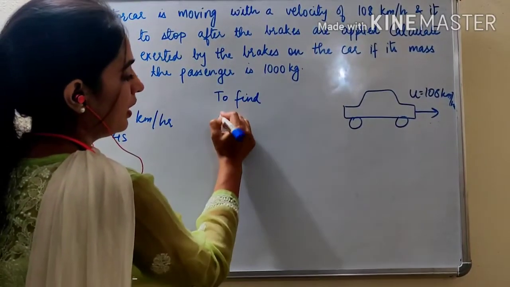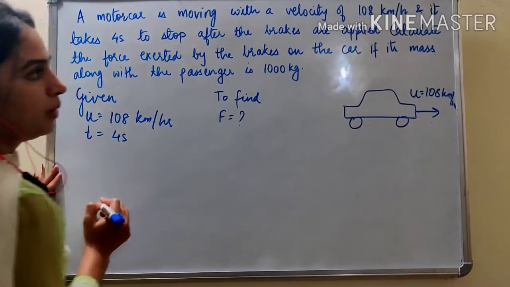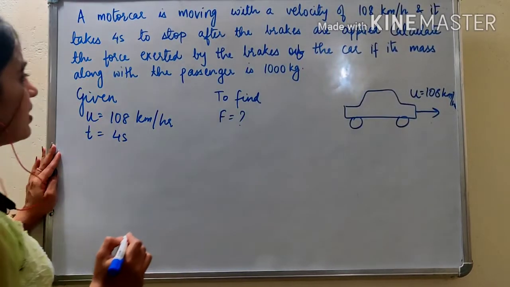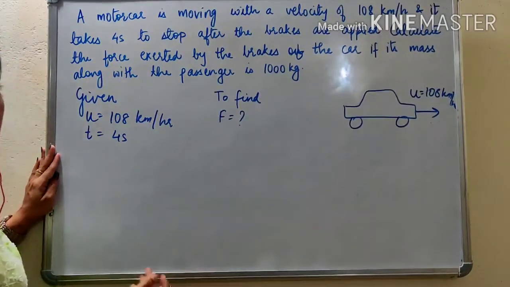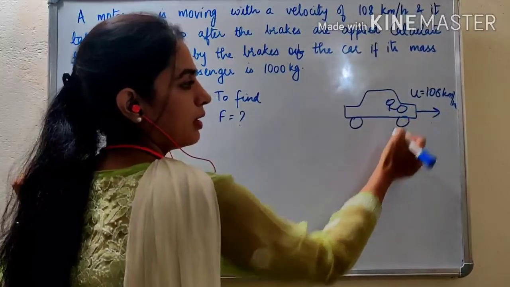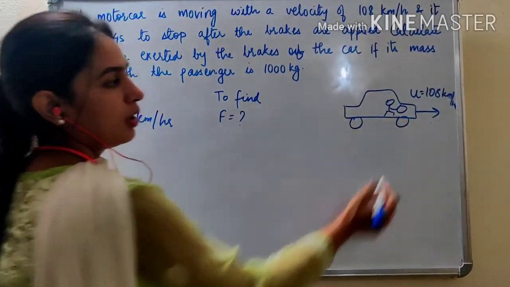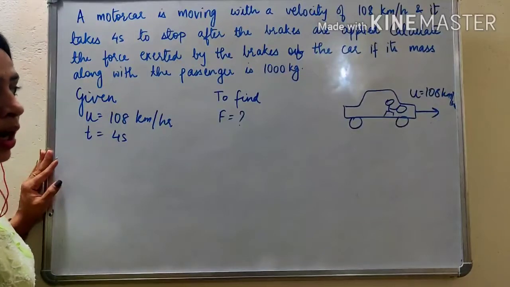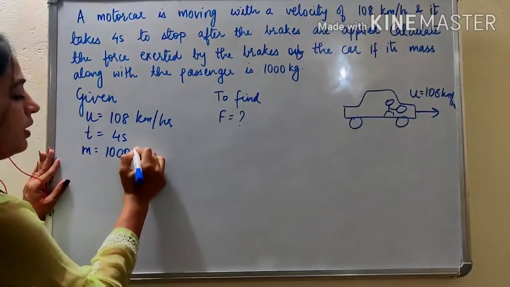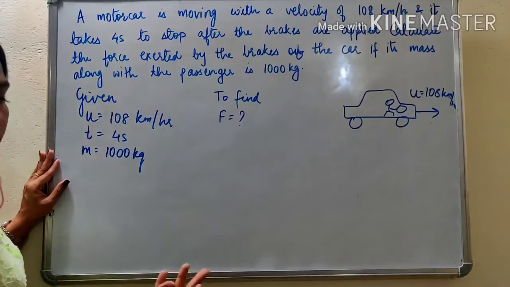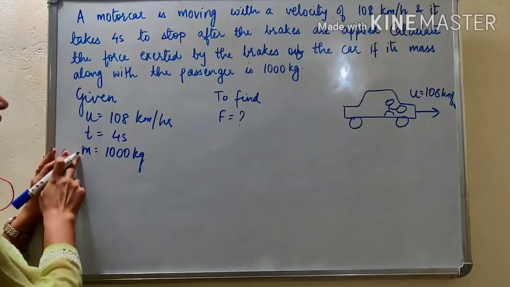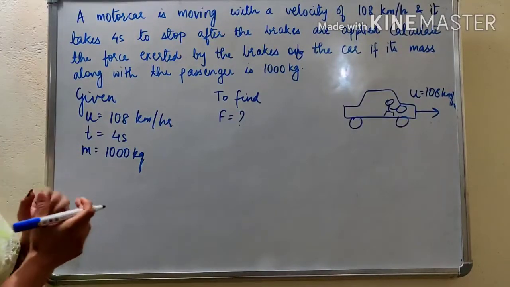You have to calculate the force exerted on the brakes of the car if its mass along with the passenger is 1000 kg. So there is a passenger sitting. So along with the passenger, the mass of the car is 1000 kg. So we don't need to worry about their masses. It's altogether 1000 kg.